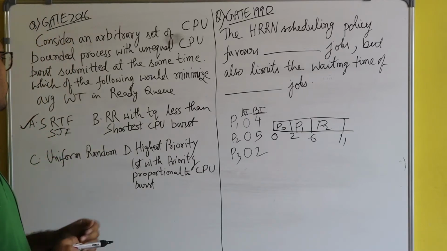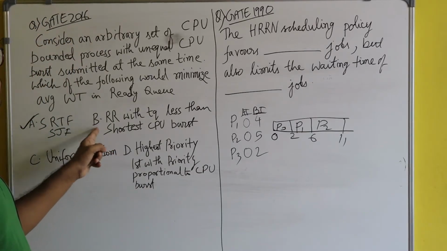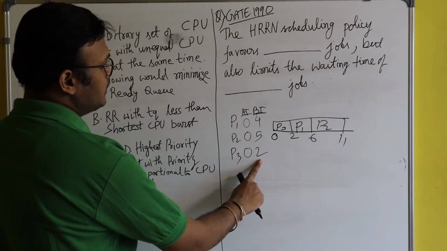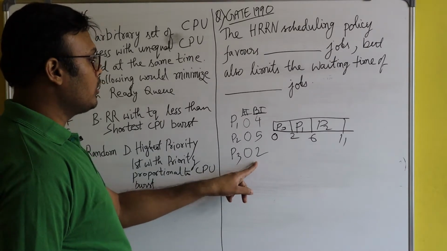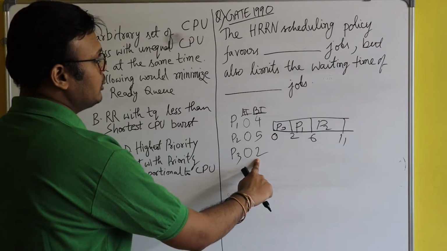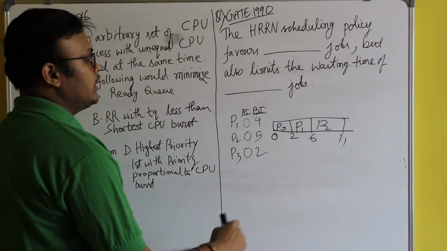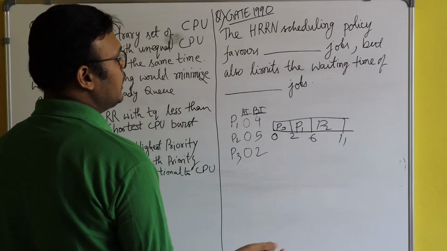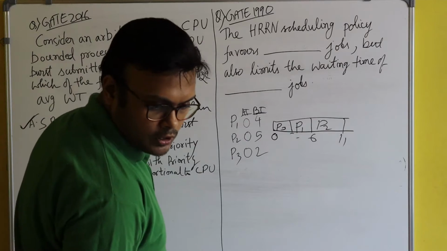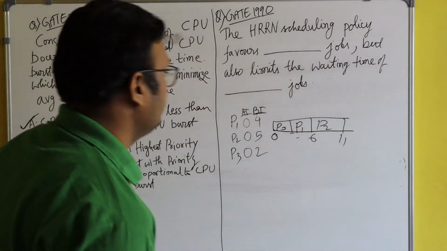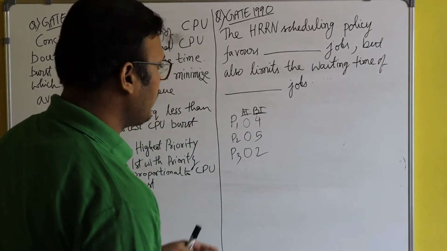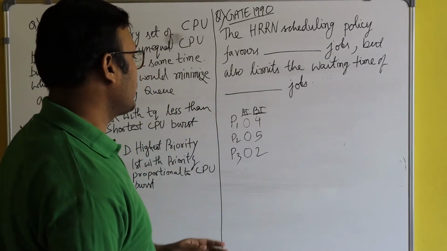So here you see why option B will not be correct. Suppose the shortest burst is 2 seconds, and the time quantum is even shorter than this shortest burst time of 2 seconds, say a time quantum of 1 second. Then see what will happen. I'm not drawing the Gantt chart, I'm just explaining, you just try to understand.